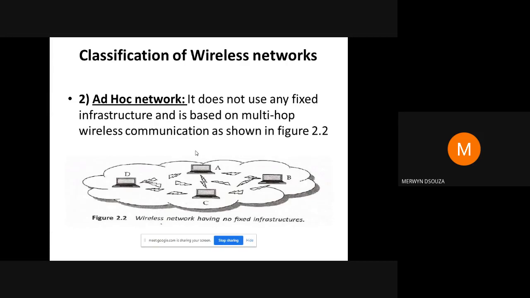That kind of network is known as an ad hoc network, or a wireless network having no fixed infrastructure. You can see in this diagram, there are 4 laptops that are communicating to each other and they are all connected to a wireless network.